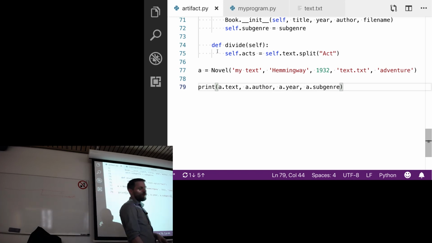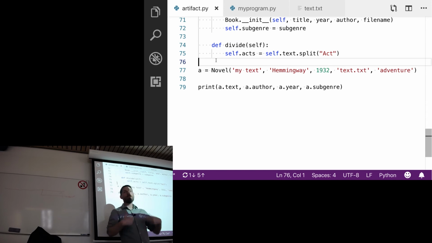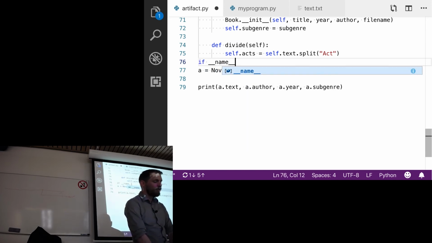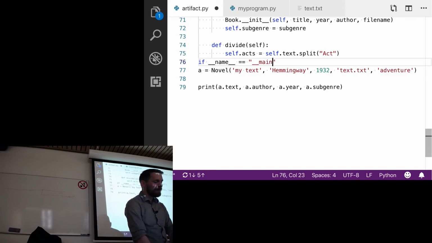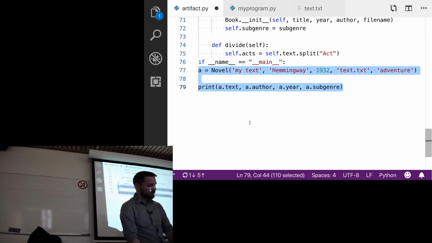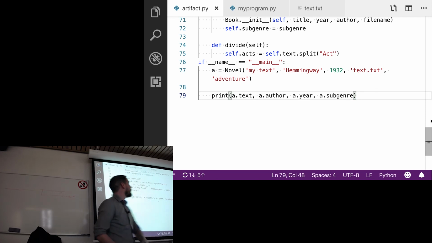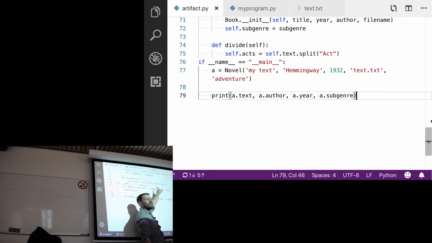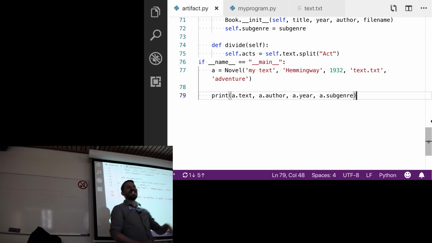All I need to do to prevent this from running when I import it is this. I'll say if __name__ equals "__main__", and then I'll put all of this inside this code block. And that's it. So if name is main, what happens every time you run a piece of code is that it creates this namespace called main. And if the namespace is the main namespace, then it'll run this code.